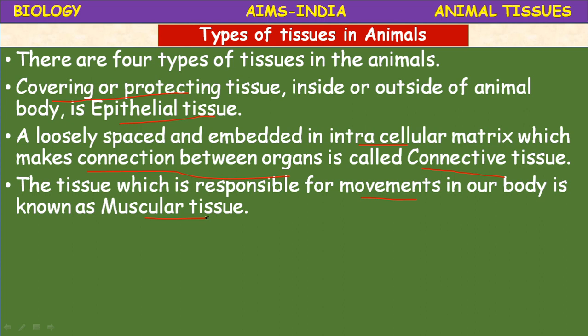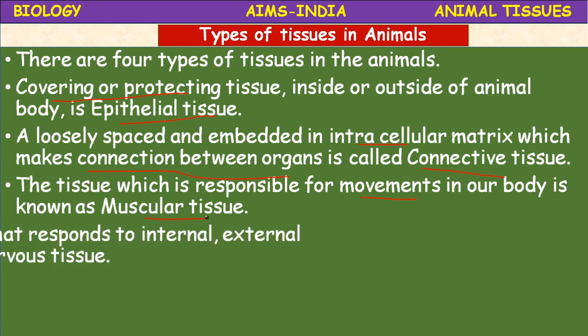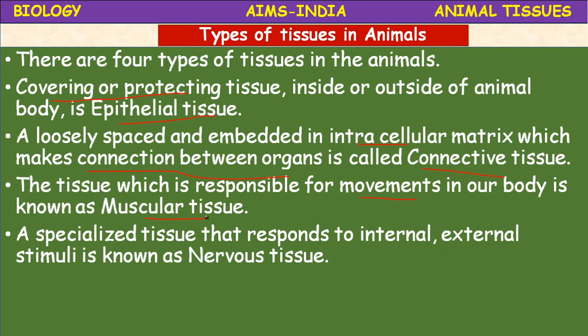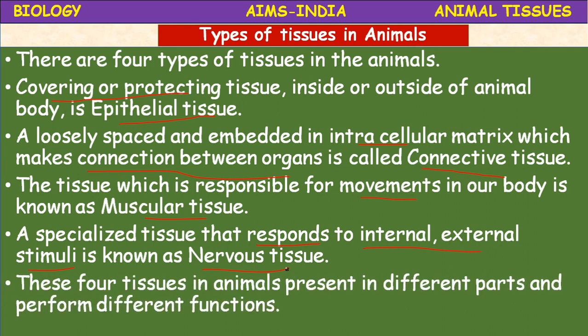Muscular tissue works on which type of movement? Contraction and relaxation. A specialized tissue required for response to internal and external stimuli is called nervous tissue. And these 4 tissues in animals are present in different parts and perform different functions.